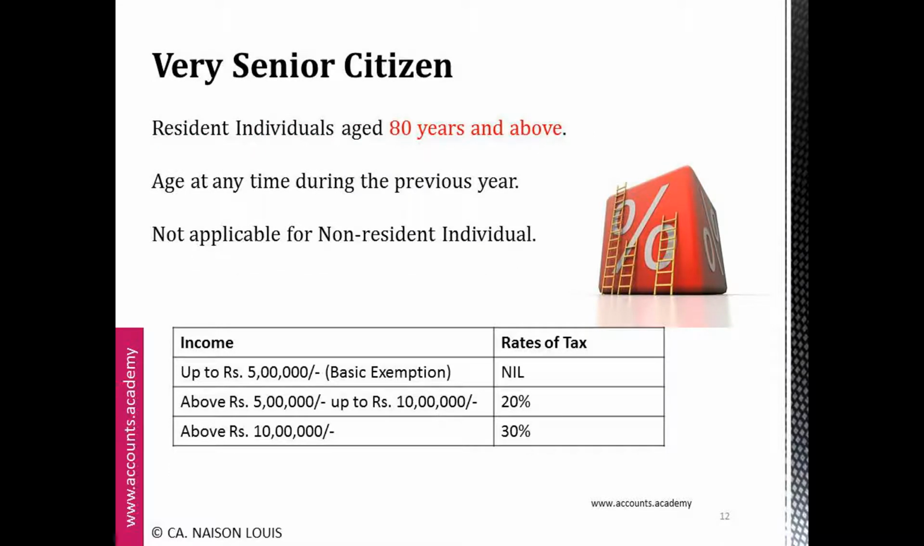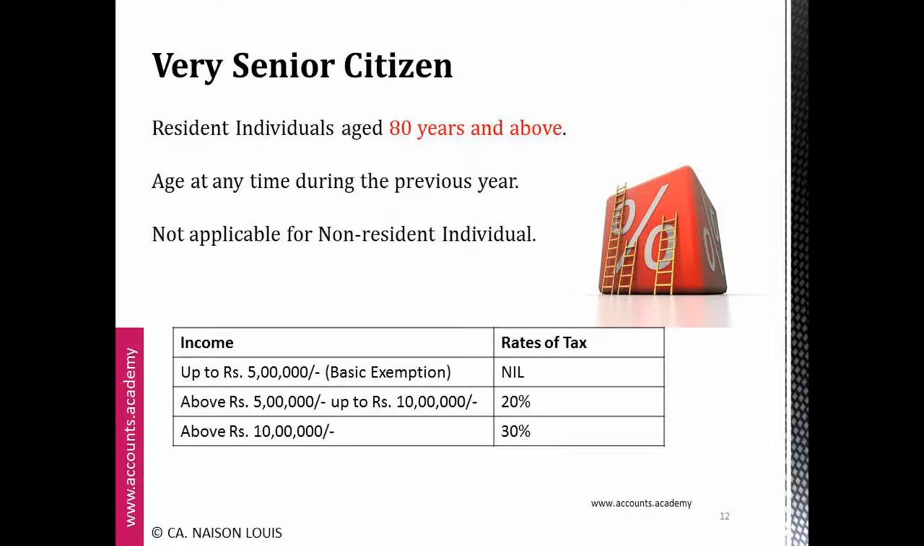Very senior citizen means resident individuals who are aged 80 years and above. The tax will be calculated as follows. For a person having income up to rupees 5 lakh, the tax rate will be nil, and above rupees 5 lakh up to rupees 10 lakh, the tax rate will be 20%, and above rupees 10 lakh, the tax rate